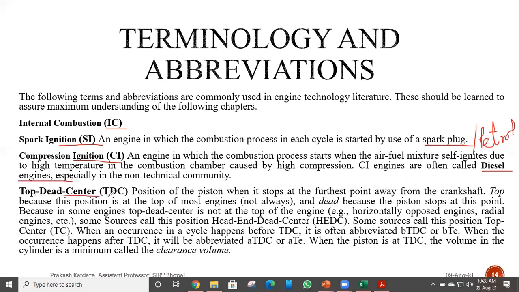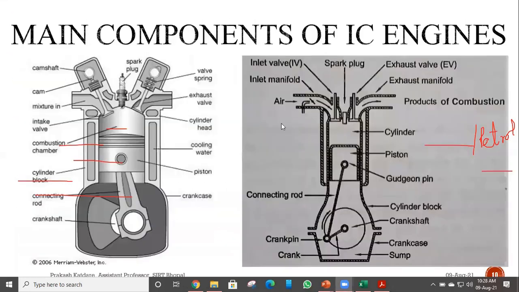Then top dead center or TDC. Top dead center is that position of piston which is farthest from the crankshaft. For example, if we see in the image, the topmost position of the piston, when the piston is at this position, it will be farthest from the crankshaft, and this position is known as TDC or top dead center.